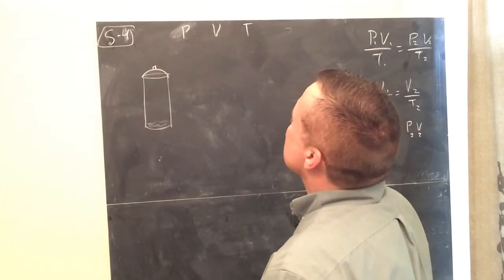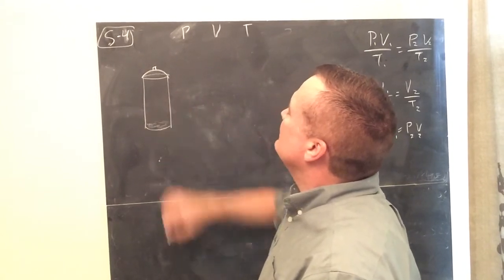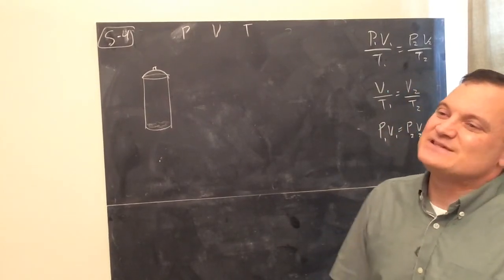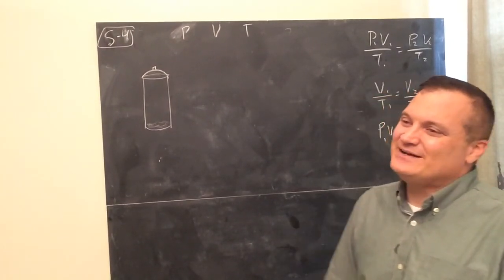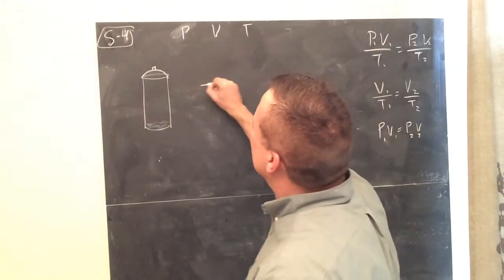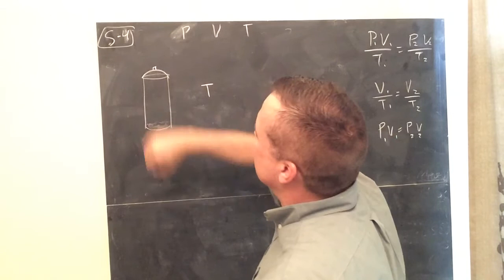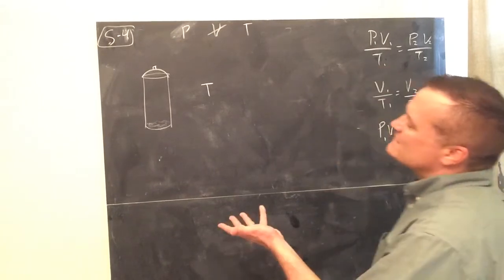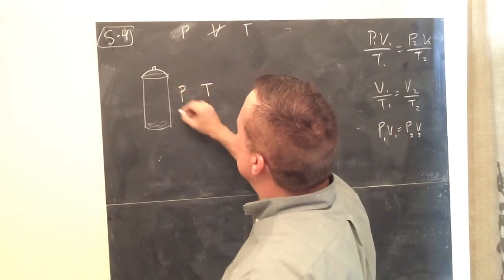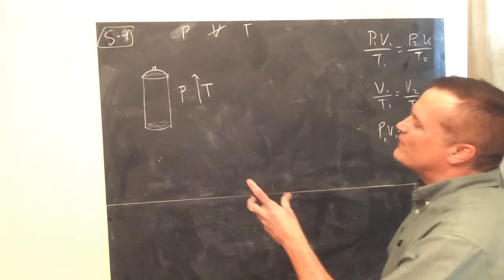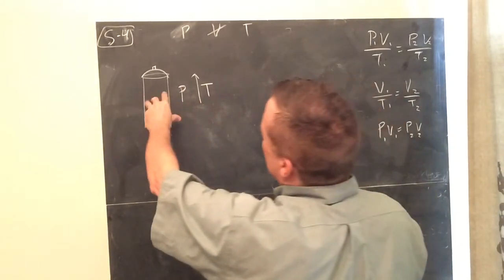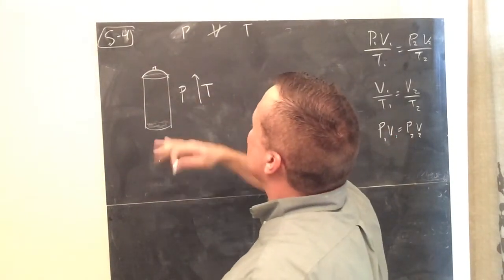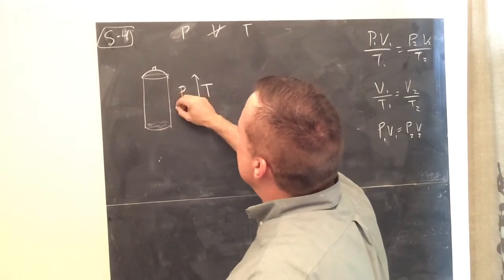But all right. For this one, it always says on these cans, do not store, do not incinerate, do not put in a fire, do not store in high temperatures, because what will happen? Temperature changes, and what is constant here? Can you tell which one is going to be constant? It should be the volume. So your volume doesn't change. If I increase the temperature, what's going to happen to the pressure inside? Well, remember the molecules of gas are going to move faster. I told you that a moment ago from the other one, and we'll talk about kinetic molecular theory one day to get that again. So that means the pressure goes up.